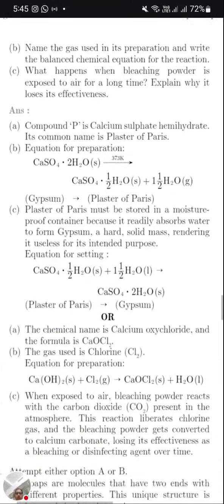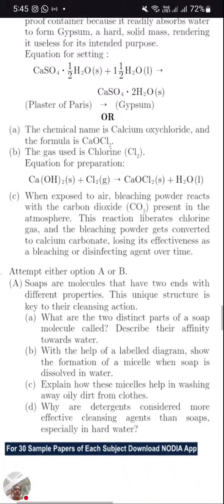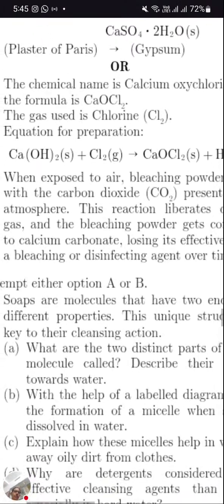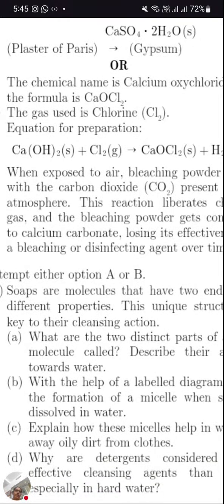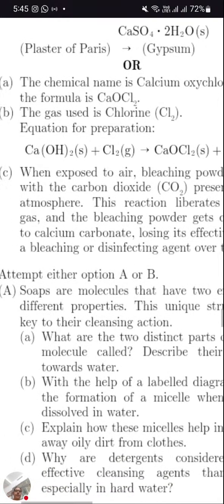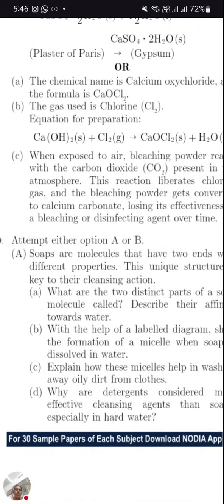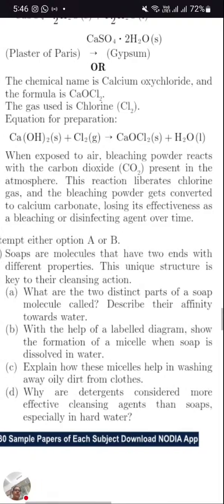So the answers: the chemical name is calcium oxychloride, CaOCl2. How do we read it? Calcium for Ca, oxy for O, then Cl2 is chloride. The gas used is chlorine. The equation is slaked lime, Ca(OH)2, plus chlorine will form CaOCl2 plus water.